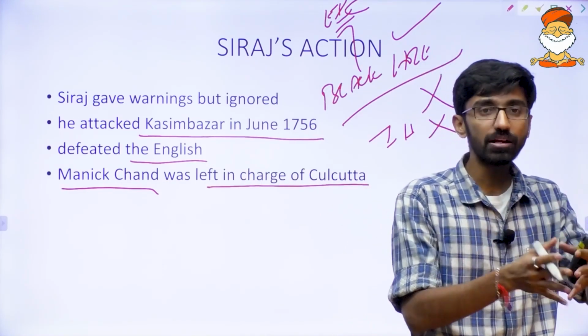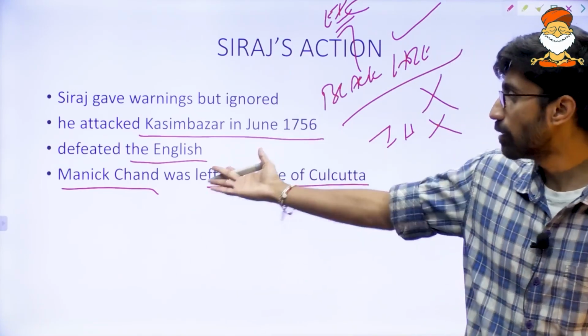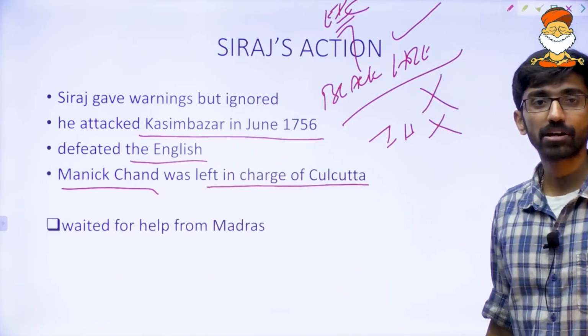Now Siraj-ud-Dowla appointed an officer to look after the Calcutta affairs. Okay, their name was Manik Chand. We'll come back to that name one more time.